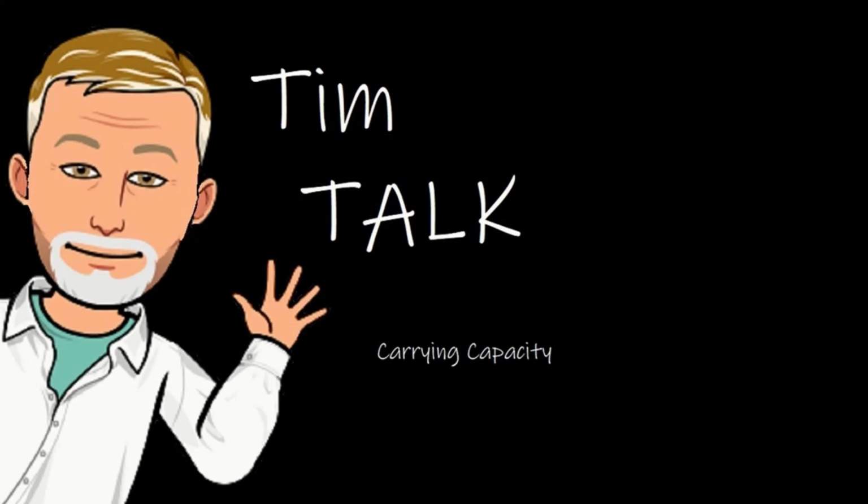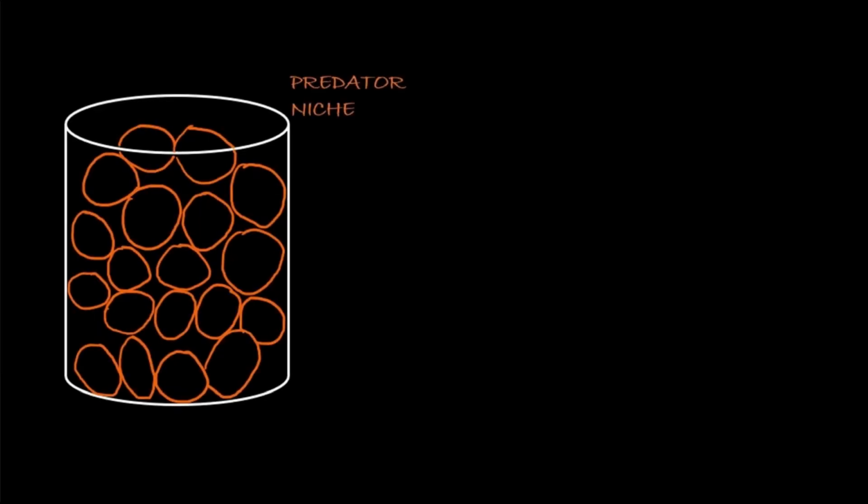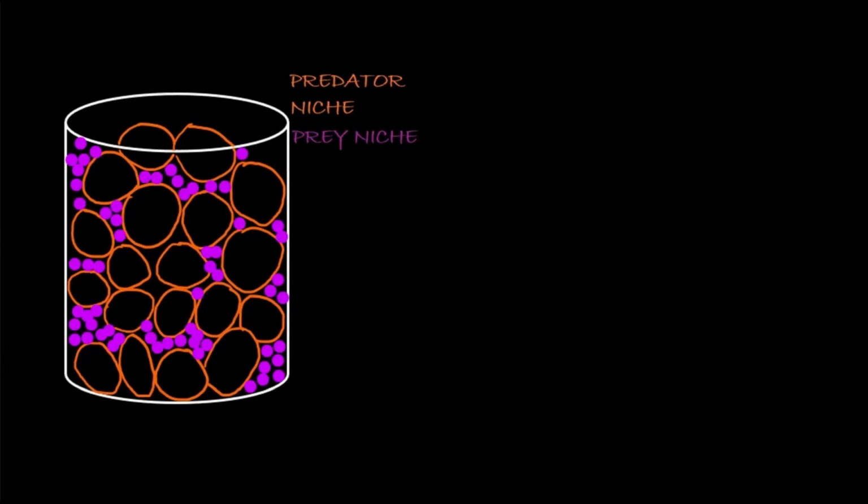All right, let's talk about a concept called carrying capacity. Carrying capacity can be thought of this way. Think of the ecosystem as a bucket. And in that bucket, we can fit only so much biomass before it overflows. If we think of our bucket filled with rocks, we fill our bucket with all these big rocks that represent different big predators. Then we can fit in there other smaller rocks in all the other spaces. And there's only so much space that these organisms can fill.